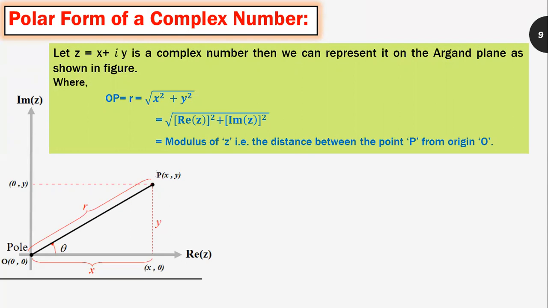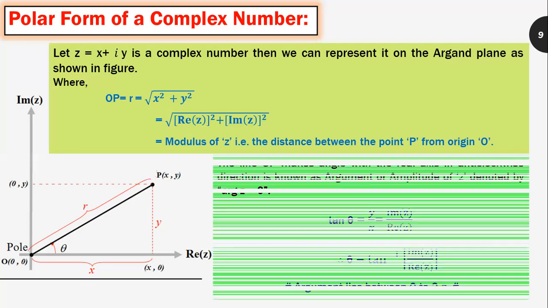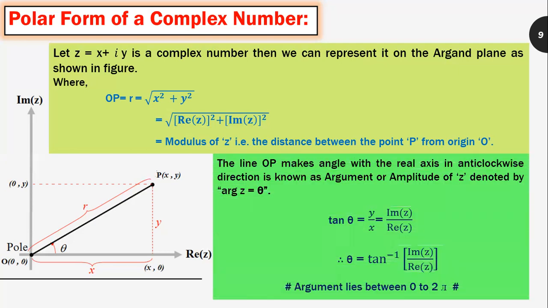Therefore, I can write it as under root of the real part of z square plus imaginary part of z square. This r is also called the modulus of z, that is the distance between the point P from the origin O. The line OP makes an angle with the real axis in an anticlockwise direction, known as the argument or amplitude of z, denoted by argument of z is equal to theta.